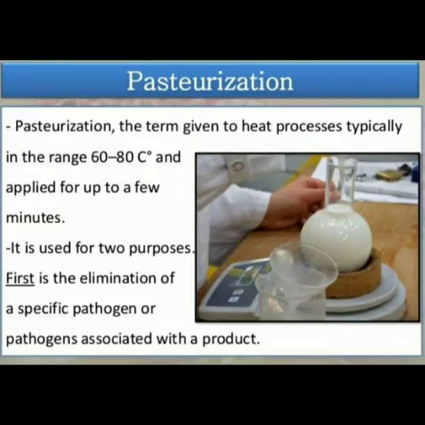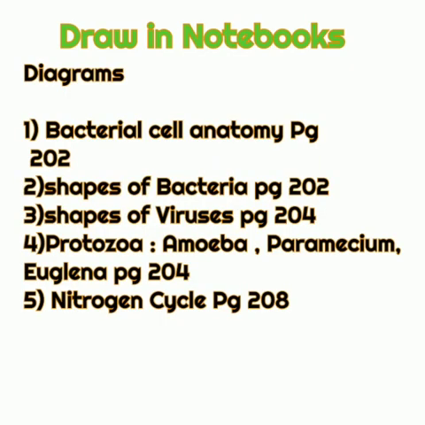The next is pasteurization. Pasteurization is the term given to heat processes like heating milk in the range of 60 to 80 degrees Celsius. Here the milk is first heated and then cooled down suddenly. So these are food preservation methods, and that's all about this chapter.